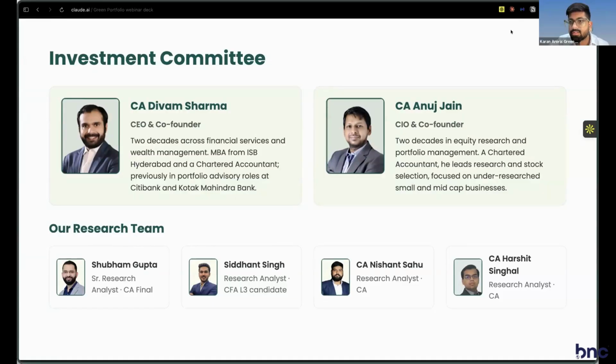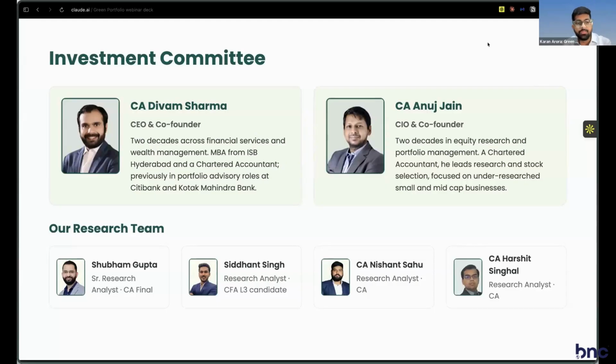Maybe his computer was struggling, maybe it got hanged, because I think everyone is able to see. People can confirm on chat. Yes, everyone is messaging that they can see. Okay, thank you. By the way, we can share this deck later for people who are not able to see it at this time, and you can go through it at a later stage.